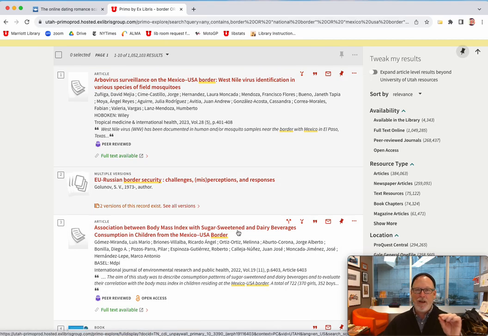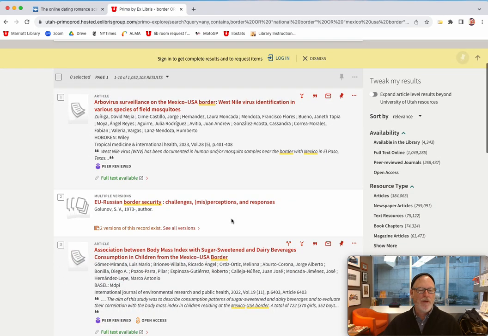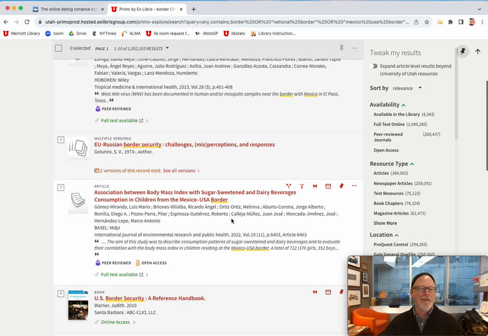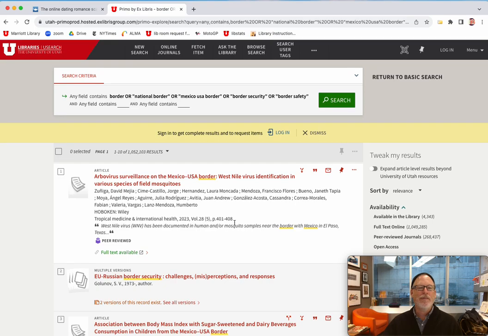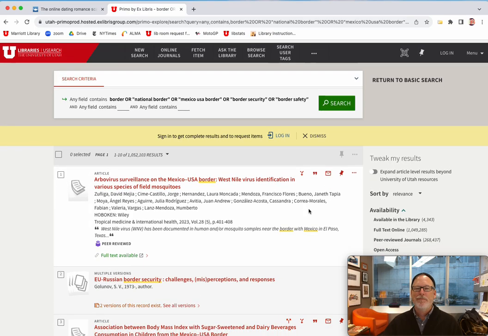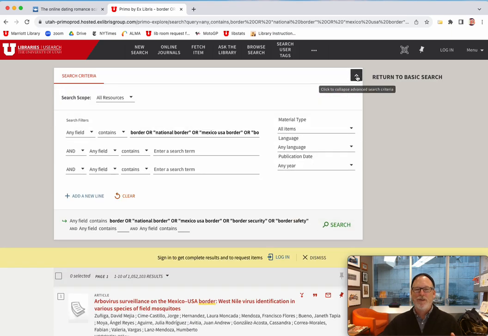But every time we add another section of keywords, it'll narrow it down even farther. So I think we're, what is this? Oh, Mexico, USA border. I'll be darned. That worked, he said, surprised. You can always go back to your search right here and add more keywords.